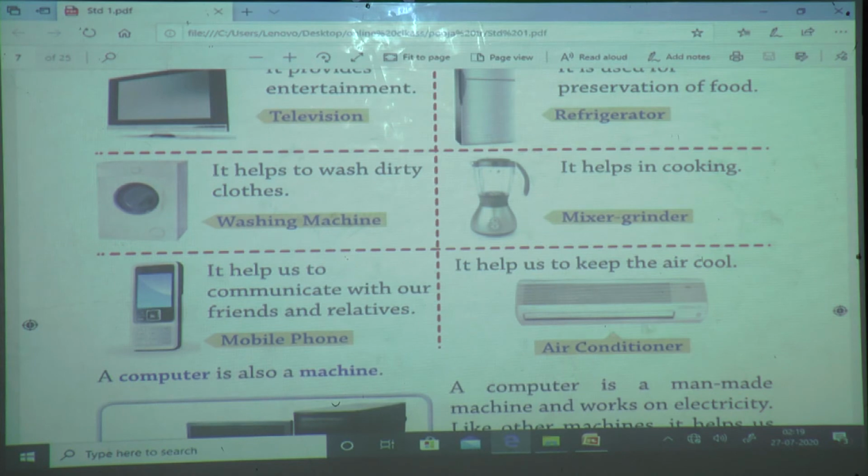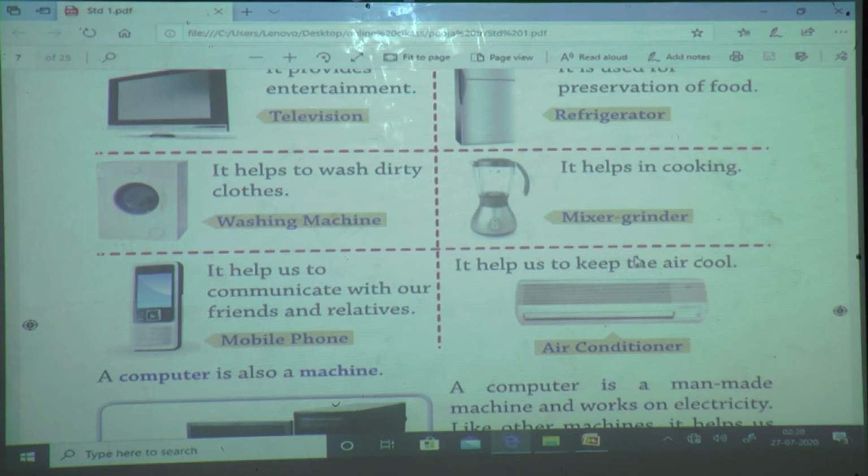Next, what is this? Right, air condition. We also call it the AC, air condition. What is the use of this AC? It helps us to keep the air cool.